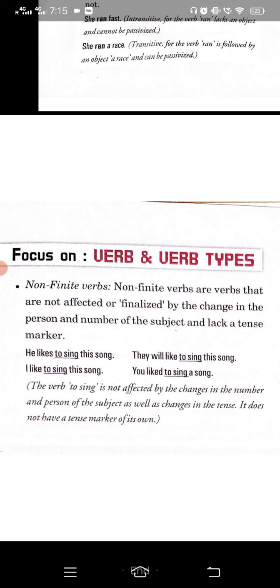So basically the identification is this: a non-finite verb will start with to, or it will have ing in that kind of verb, or ed at the back. So three things are there to identify which is a non-finite verb. Either they will start with to, or you will have ing in that verb, or ed. So this is the identification of a non-finite verb.